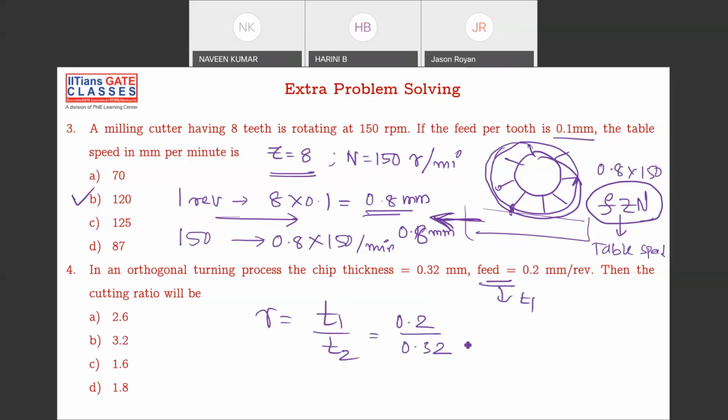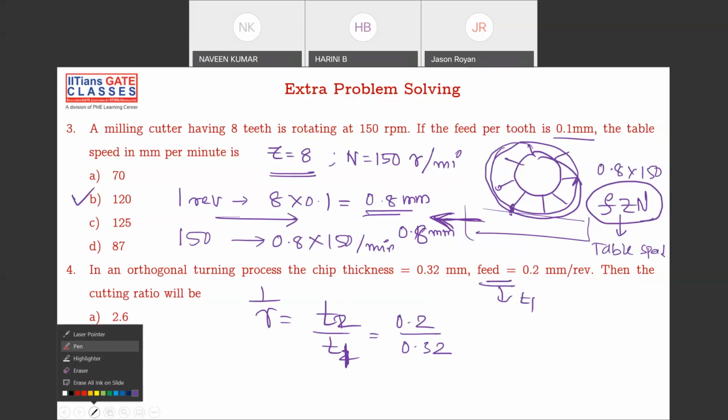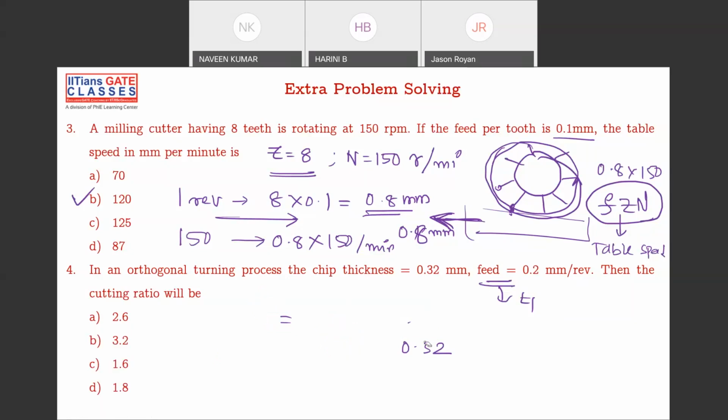Sorry, wait, one minute. This is not chip thickness ratio, this is cutting ratio. So cutting ratio is 1 by R. Yes, so T2 by T1. You're right. So please remember, cutting ratio is 1 by R, that is T2 by T1, that is 0.32 by 0.2, that is 1.6. Okay, good. Next one.